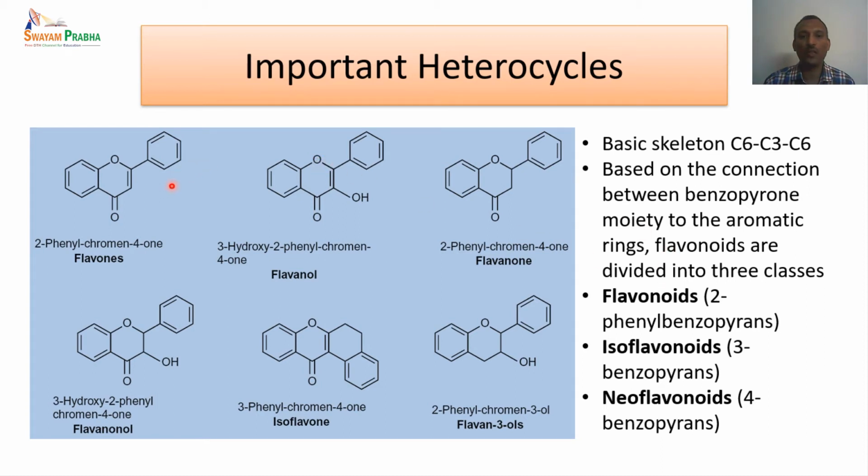Based on how they are connected to each other, we have flavones, flavanol. So flavone is a carbonyl compound, flavanol is enol, and flavanone is again a carbonyl compound. We have flavonols, which are reduced compounds. We have isoflavonoids and neoflavonoids. Their connection only is changed from the normal flavone. So these are various oxygen heterocycles which are generally used.